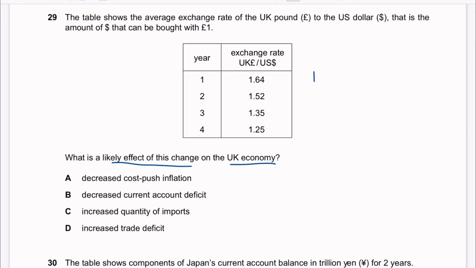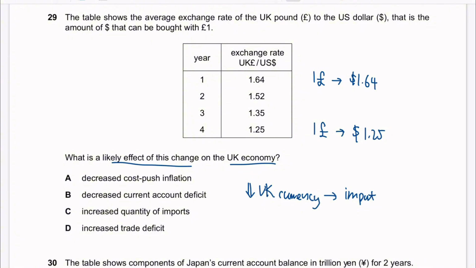In year 1, £1 can buy $1.64. But in year 4, £1 can only buy 1.25 of dollar. So this shows that UK currency is actually weakening. What will happen when the currency falls? Actually, this makes the import more expensive. This results in reduce in import. Because import becomes more expensive, people living in UK, they will reduce to buy import products.